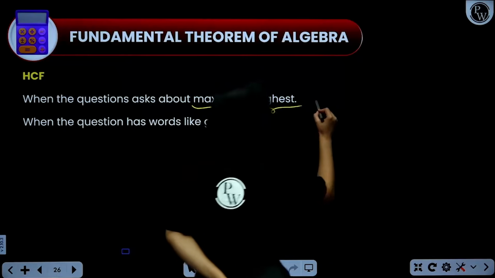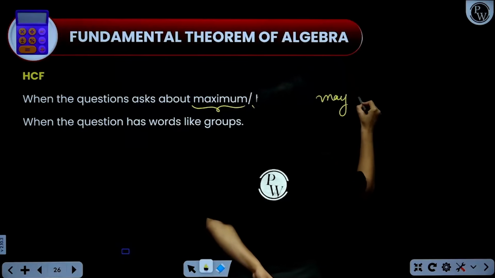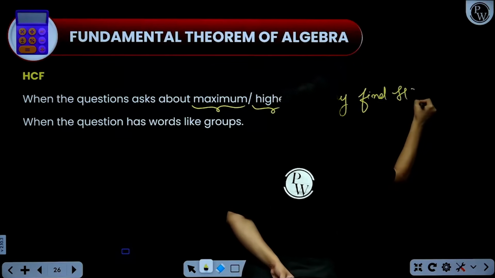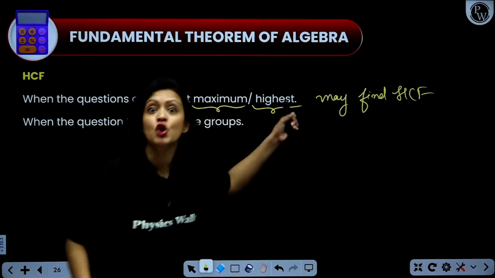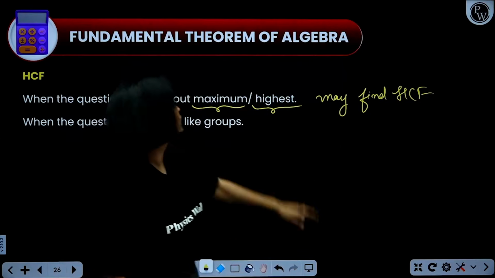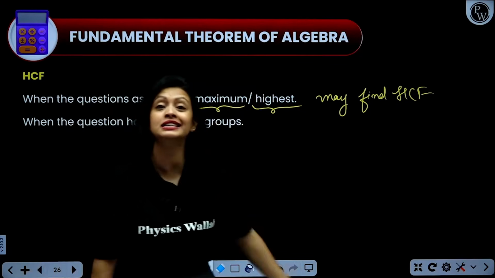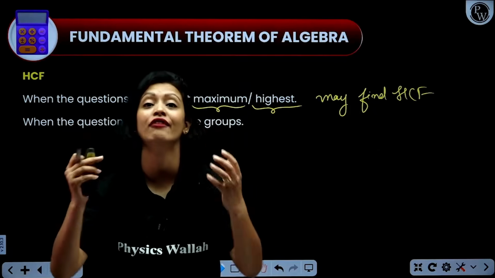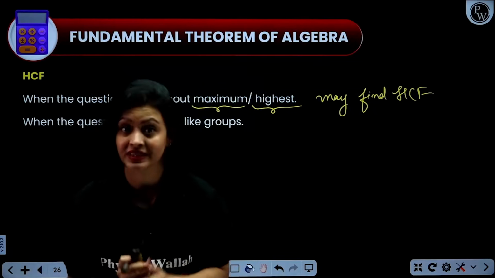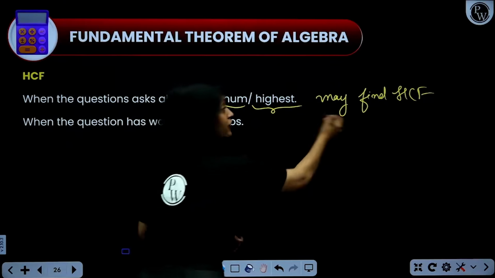May is the important word. May have to find HCF. Why may, everyone? Because it's not always correct. There will be problems where you'll get the words maximum and highest and you still do not have to find HCF. We'll understand those problems also. Okay? So, may have to find HCF.